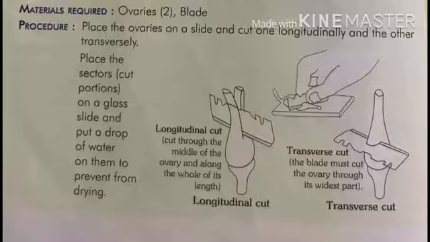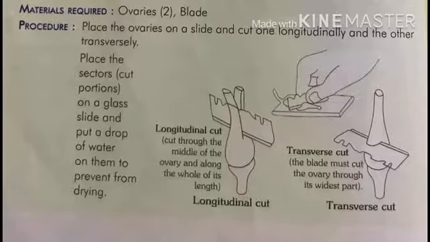There is an activity in your book on page number 102 to study the structure of ovary. The material required: ovaries, 2 blades. Procedure: place the ovary on the slide and cut one longitudinally and the other transversely. Place the cut portions on a glass slide and put a drop of water on them to prevent drying.